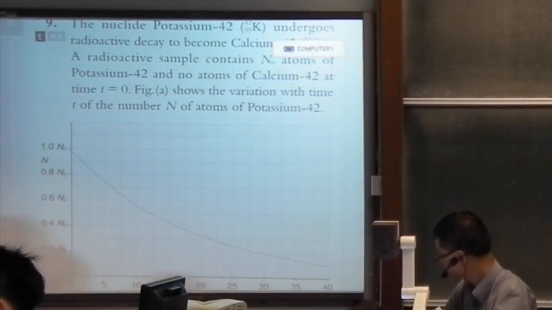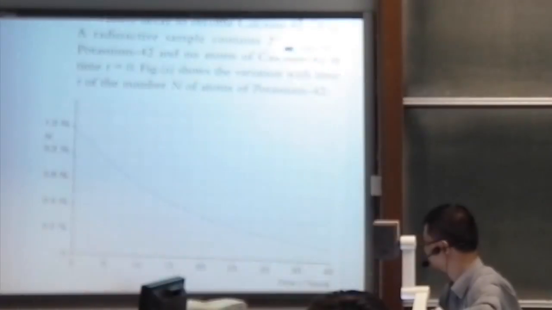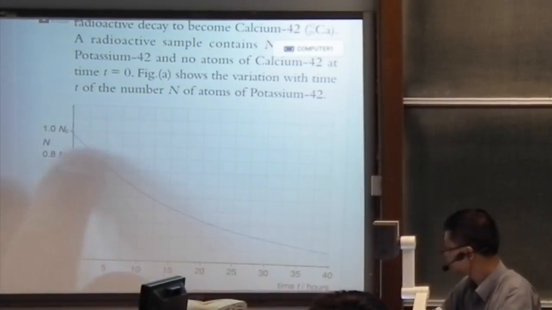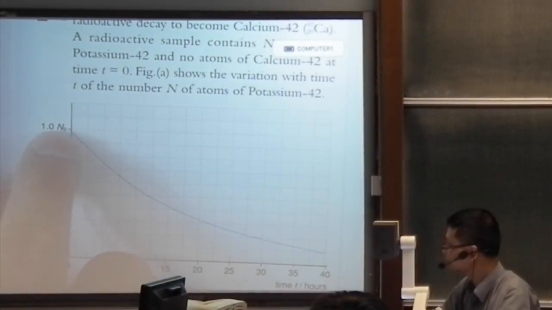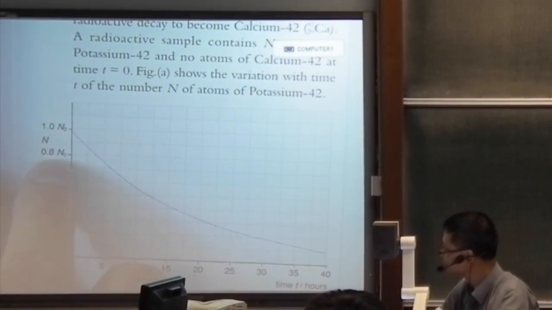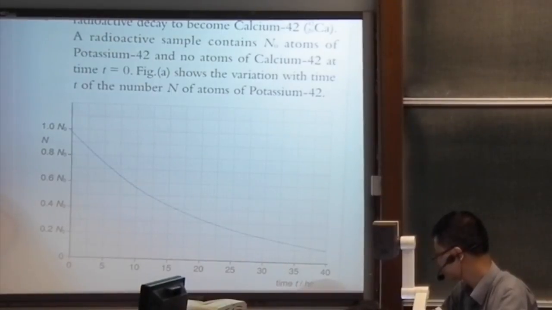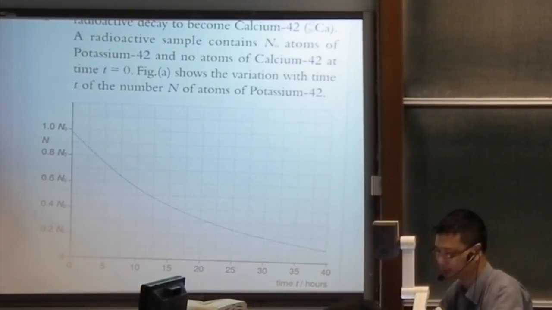Okay. Now you can see that it is labeled in terms of N0, 1.0 N0, and then 0.8 N0, 0.6, 0.4, 0.2. So it is stable in terms of scale. And the x-axis is always the time, and the unit is minutes.